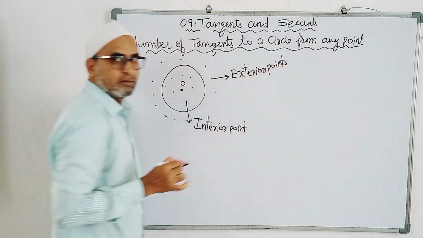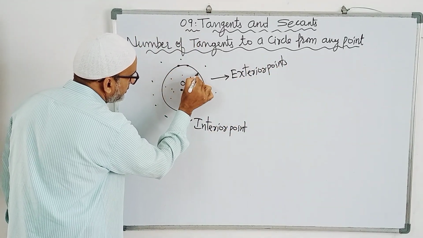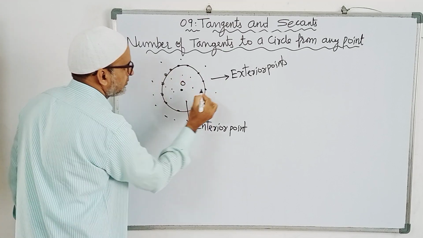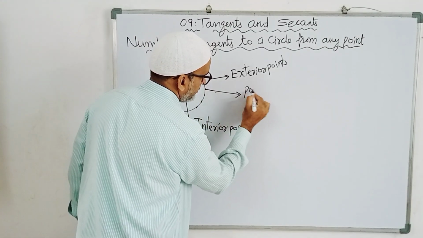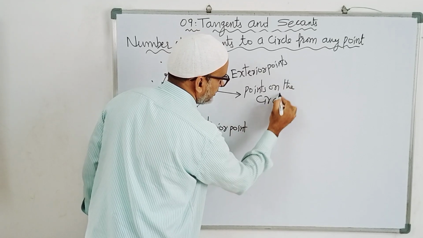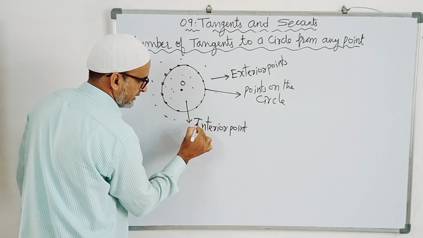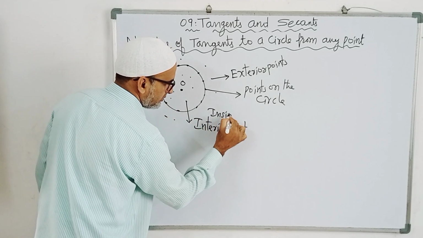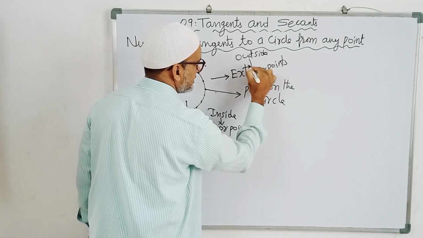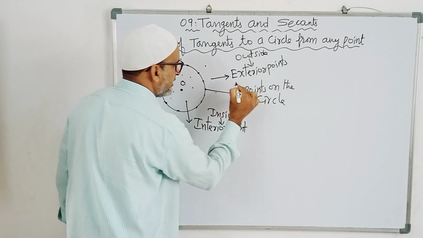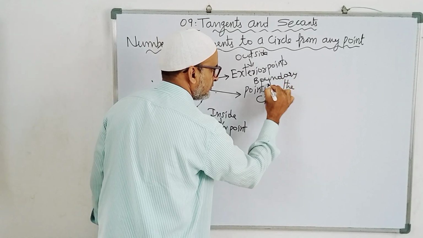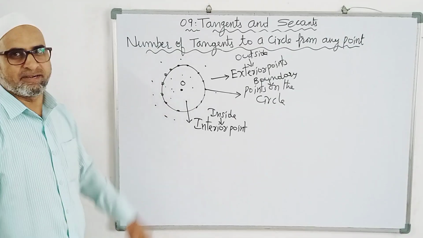This is important. On the circle, on the boundary, these are points on the circle. Points on the circle we use. On the circle; inside the circle, interior. Inside means interior. Outside means exterior. Boundary means on the circle. Okay? These are the three conditions.